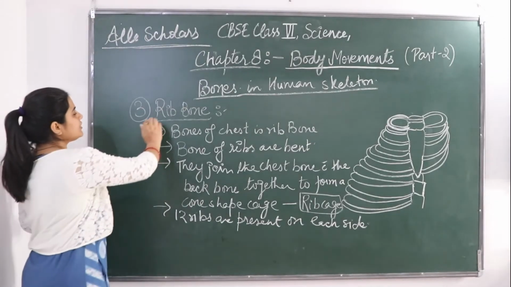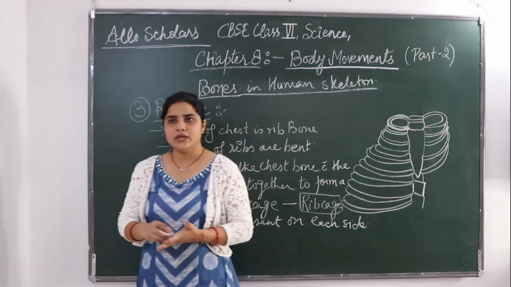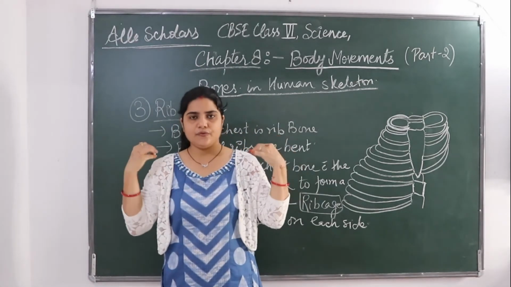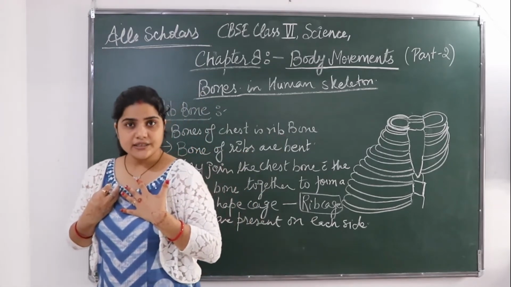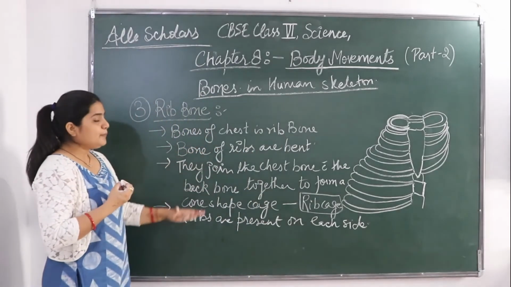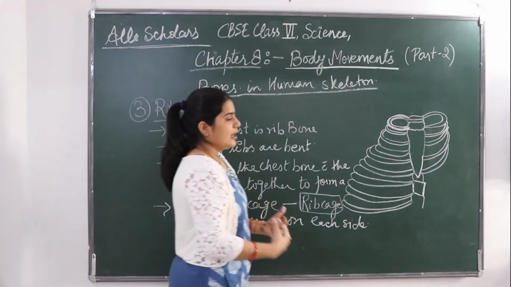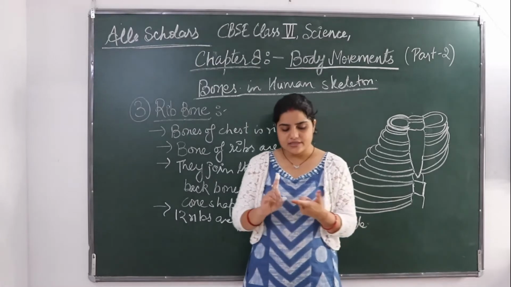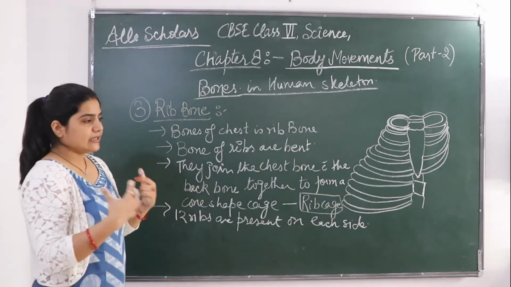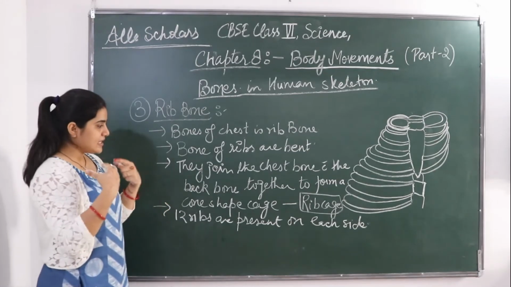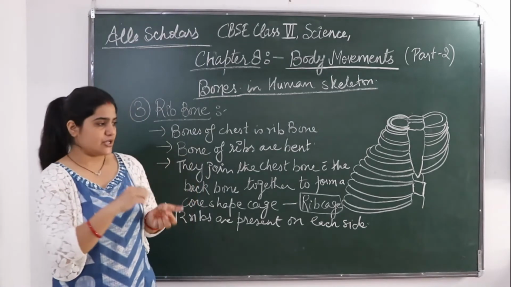So now what is the function of the rib bone? Since it covers from the chest to the back, here is our heart. So it gives protection to our very important internal organs like the heart, because these internal organs are covered by this rib cage.